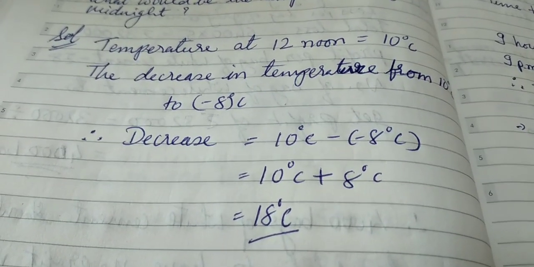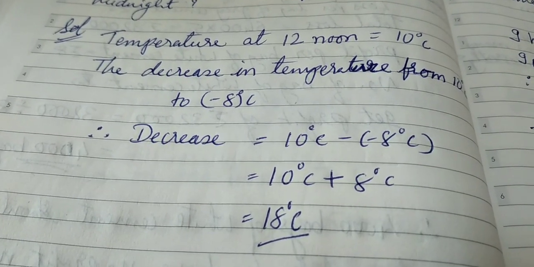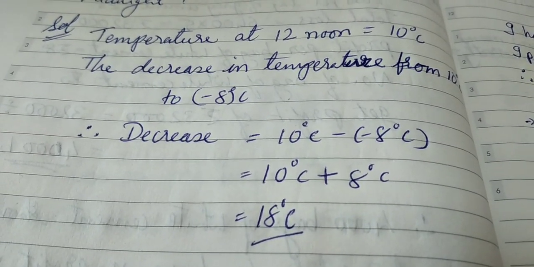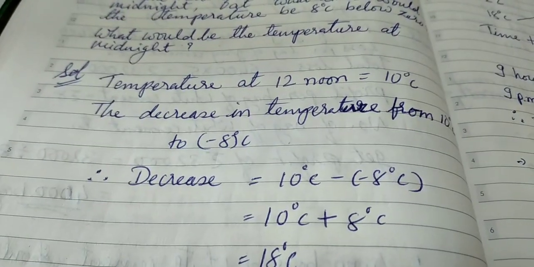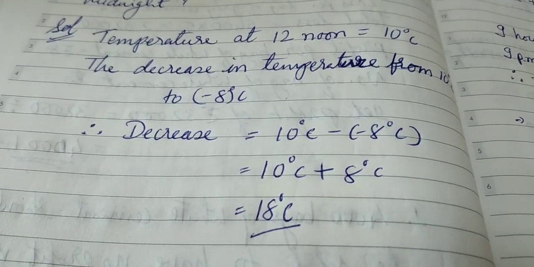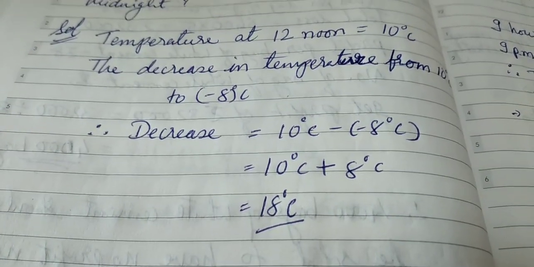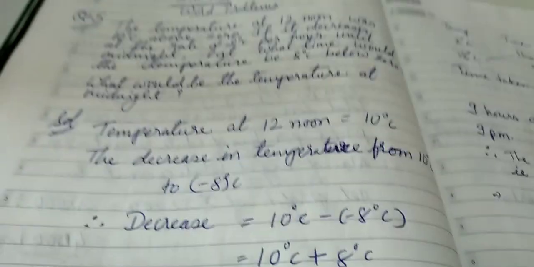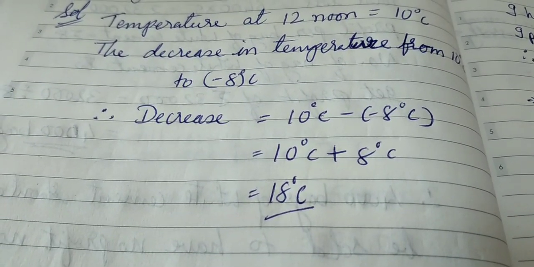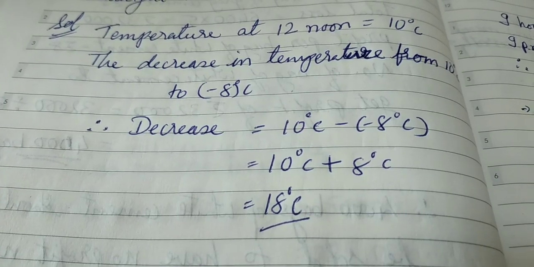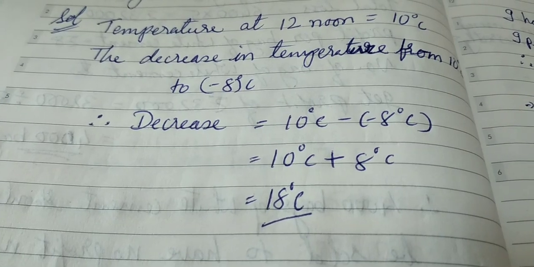As we saw here, to reach the temperature -8 degrees Celsius, what was the temperature fall? We calculated, we subtracted the -8 degree from the initial temperature. We subtracted the final temperature from the initial temperature and we got 18 degree Celsius. To find out decrease or increase, we subtract, we take the difference of 2 temperatures.